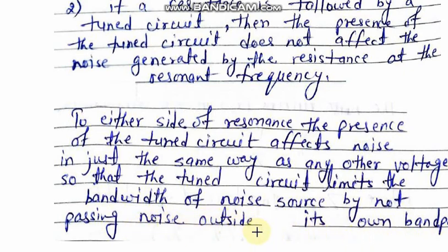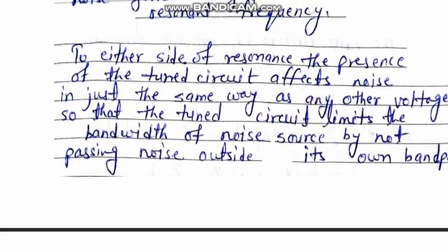Earlier we have studied noise bandwidth, and in that also we have seen that noise bandwidth means whatever its real value, that ideal value of band pass, that will be generated only as a noise, and other values of noise will not be passed through that circuit. Okay, so these are the conditions that we have to take into account.